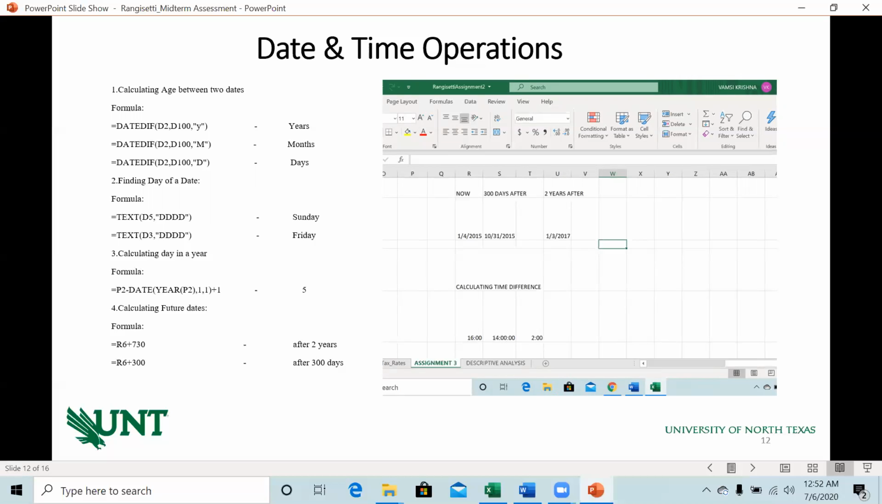If we choose a random day in a year, for example July 5th or July 10th, we have to know what number of day it is in the year. We have performed that operation also, you can see here. And calculating future dates, what could be the date from today, if it's 5 months or 300 days from now, like that. I have calculated here, you can see it here. You can have a look at all the formulas.